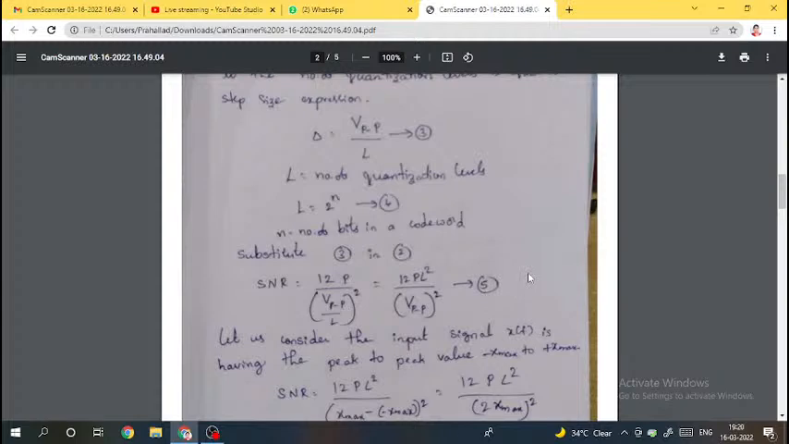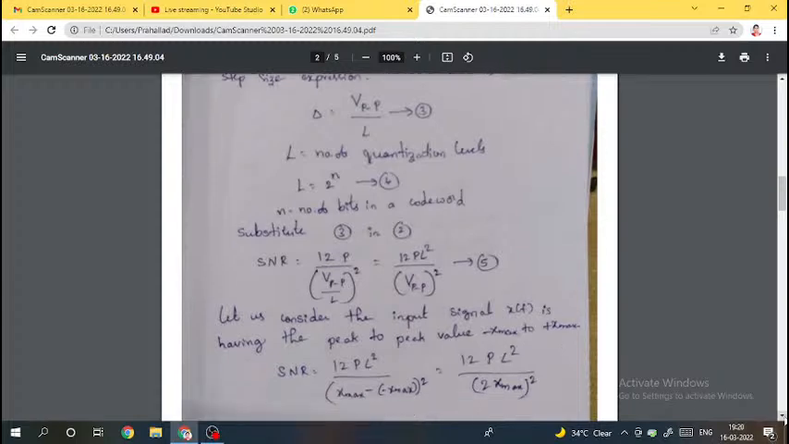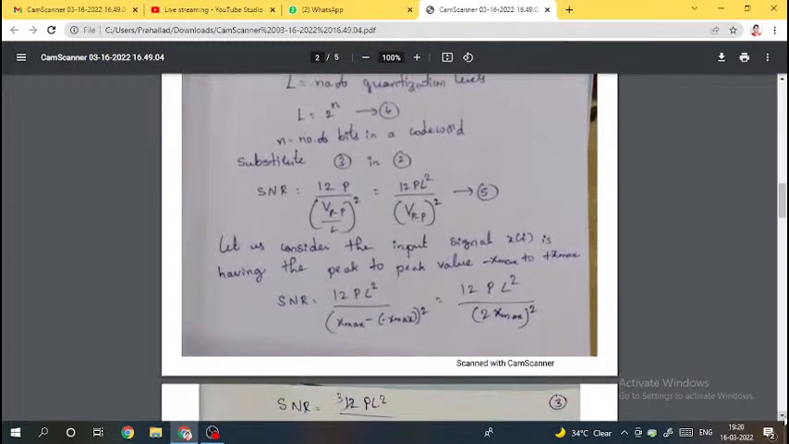Now let us consider the input signal x of t having the peak to peak value from minus x max to plus x max. Generally any signal's voltage value varies between plus V max and minus V max.